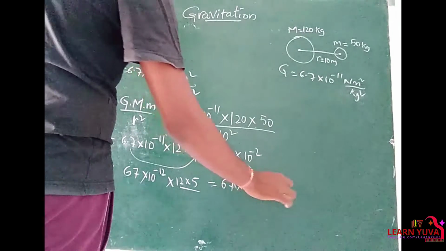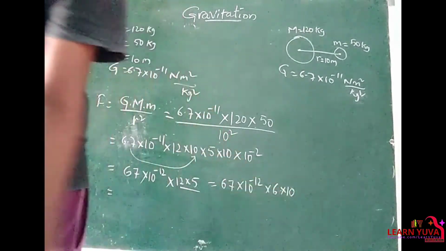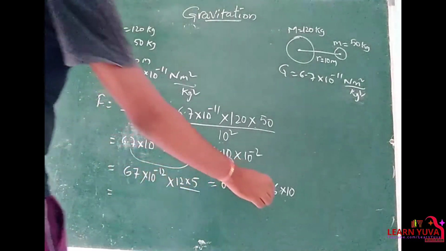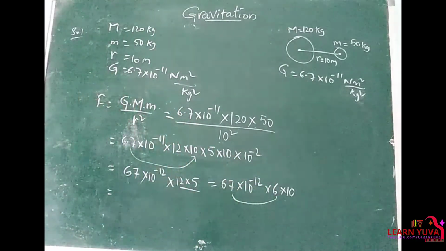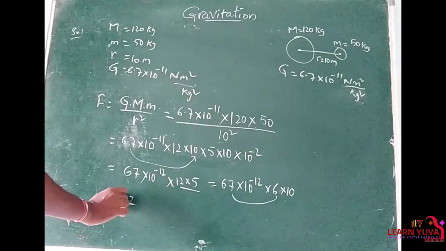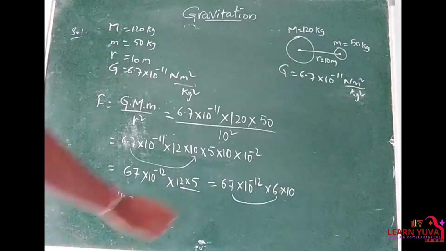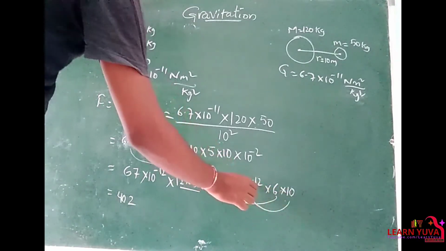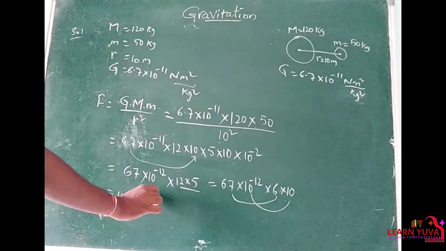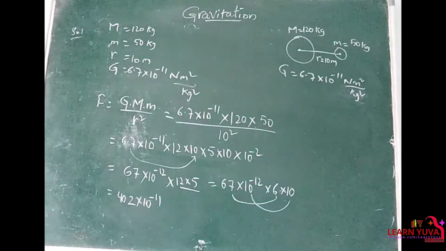This 60 I am writing as 6 into 10. So 6 into 67, 402, into, when the bases of the power are the same, the powers should be added: minus 12 plus 1, that is minus 11. 402 into 10 power minus 11.